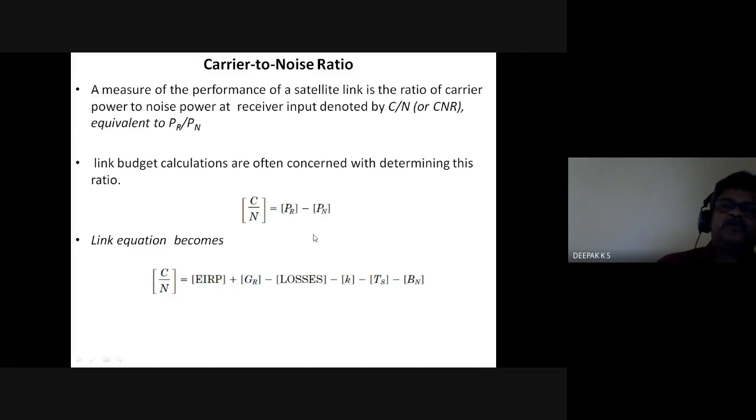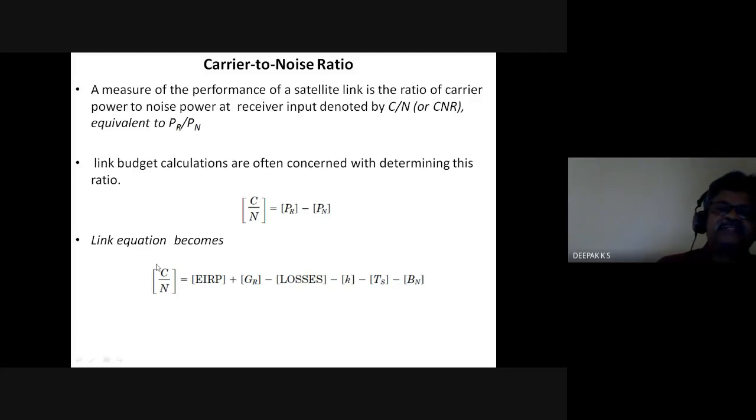So you have this calculation of the received power from the previous slide. The EIRP minus losses plus gain of the receiving antenna will give the received power. You subtract the noise power. These are all in dB. In the linear scale it is PR by PN. In the dB scale, PR dB minus PN dB. This is the carrier to noise ratio, which is a metric for a modulated signal in satellite communication.